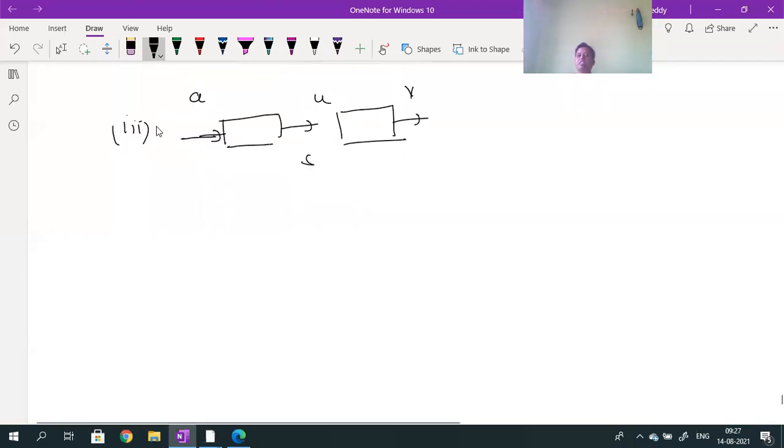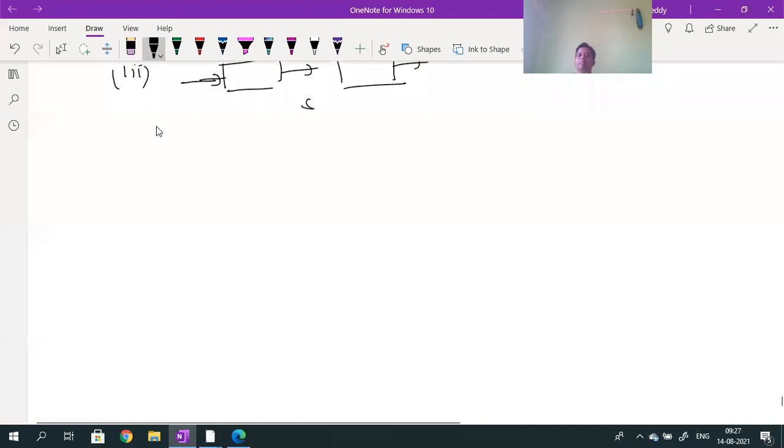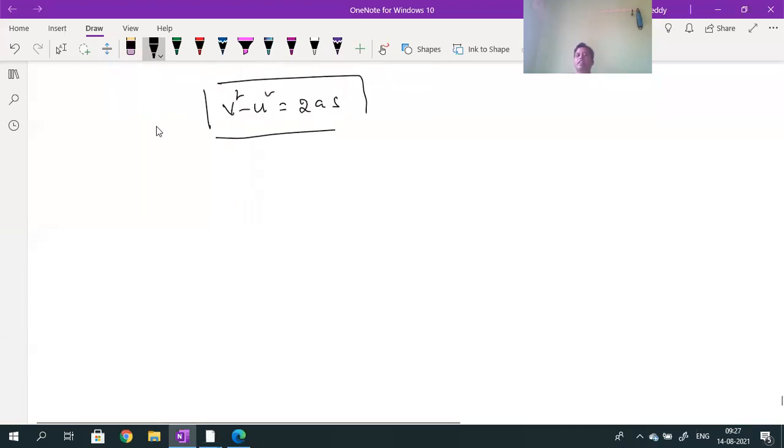I am not deriving all the derivations. All derivations are not necessary. I gave only the first derivation. If I want to calculate the final velocity, then v square minus u square will be equal to how much? 2 into a into s. So this is the formula to calculate the final velocity. This is the equation which gives you the relation between initial velocity, final velocity, acceleration, and the distance traveled or displacement.